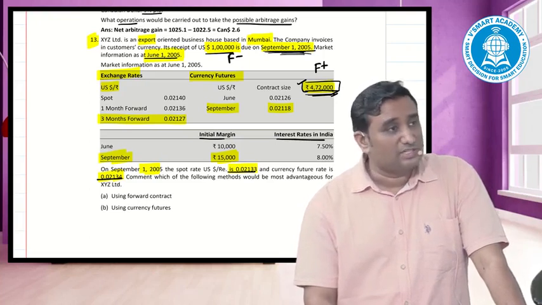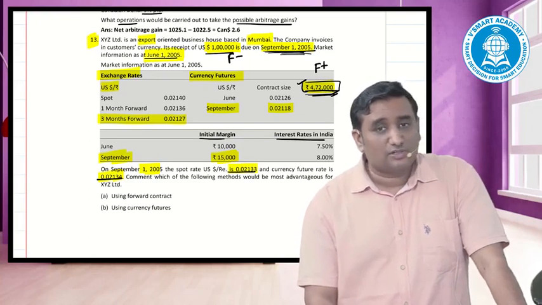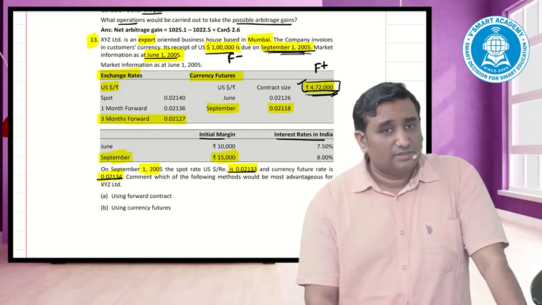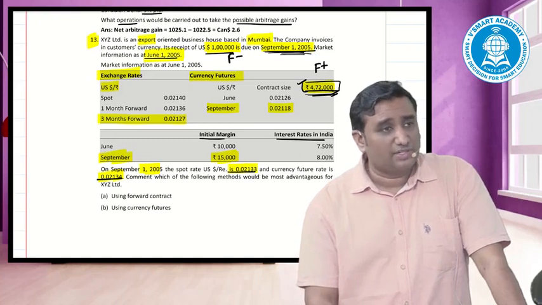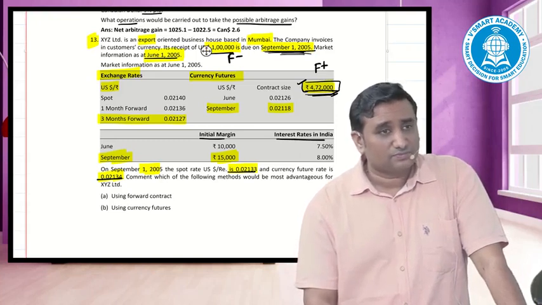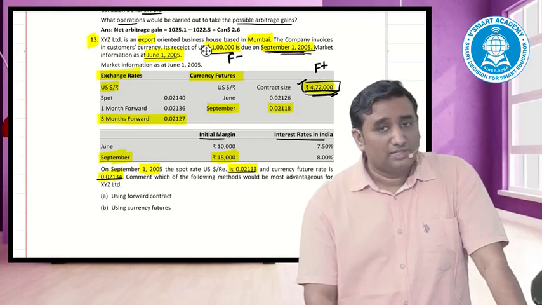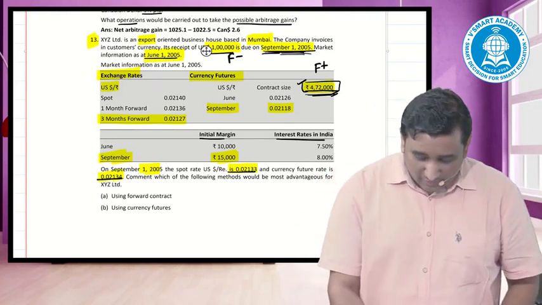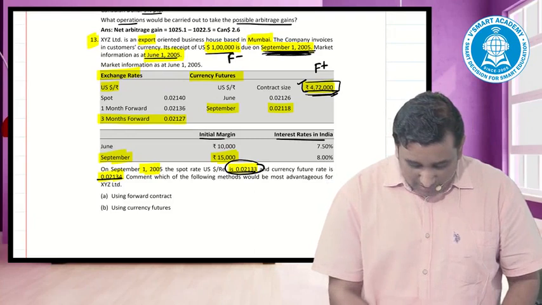I hope we know the future price. Infosys we looked at some time back when we were looking at the classes. Would the future price be the same as the spot price or would there be a difference? Why a difference? That's what I'm asking you. How do you calculate future price? It's spot price plus cost of carry. That means there has to be some interest cost, and September 1 cannot be the last Thursday of the month. An entire 1 month difference would be there. Hence your spot price cannot be the same as the future price.